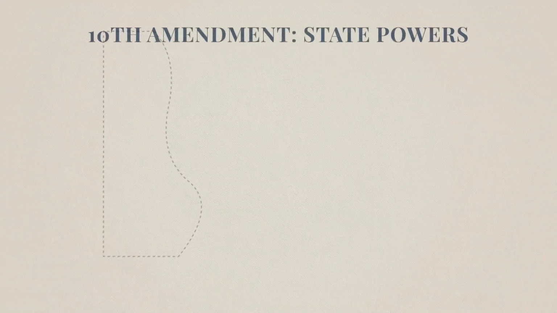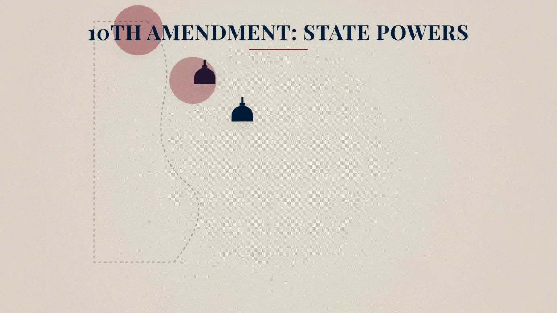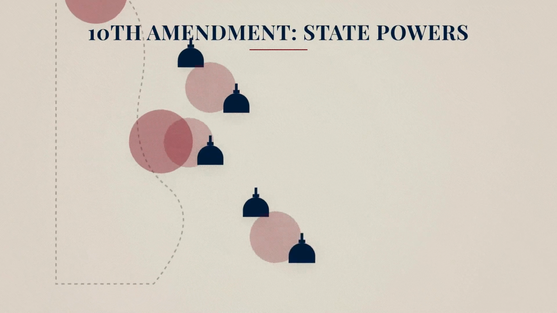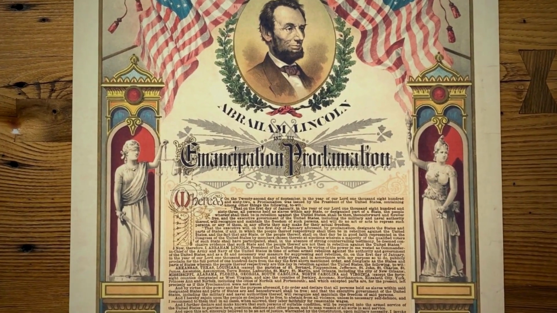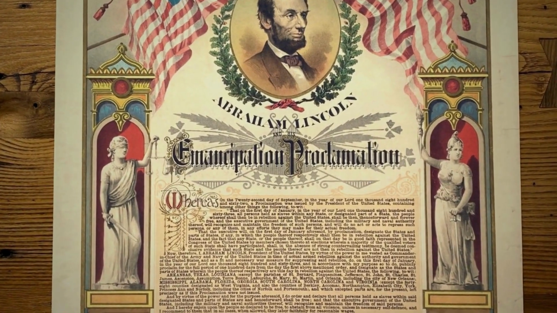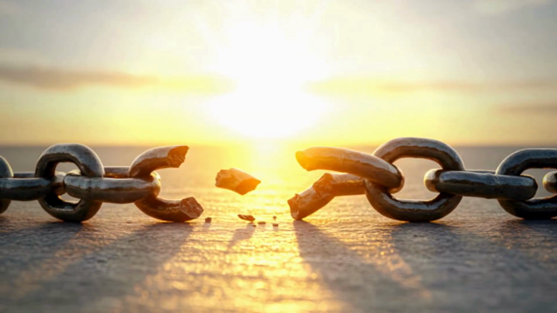You will learn why the Federalist Papers were written and how they helped people understand and support the Constitution. You'll also study important amendments like the 10th Amendment, which explains powers of states and the people, and the 14th Amendment, which explains who is a U.S. citizen. And you will learn about the Emancipation Proclamation, which helped free slaves during the Civil War.